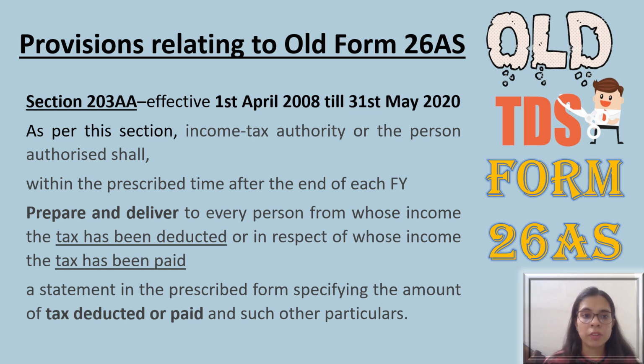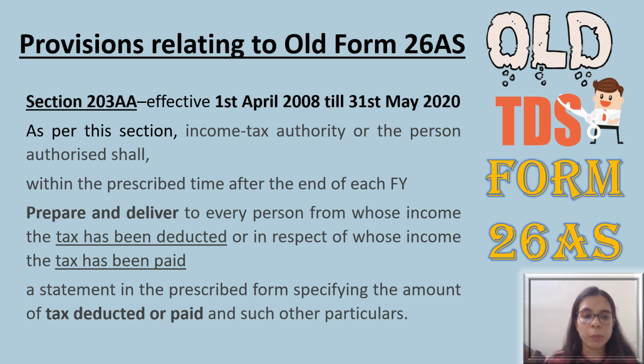And as per this section, the prescribed income tax authority or the person authorized by such authority has to prepare and deliver to every person from whom the tax has been deducted, or in respect of whose income the tax has been paid, a statement in the prescribed form. The prescribed form is Form 26AS, and in that form, the amount of tax deducted or paid has to be specified along with the other particulars as may be prescribed.